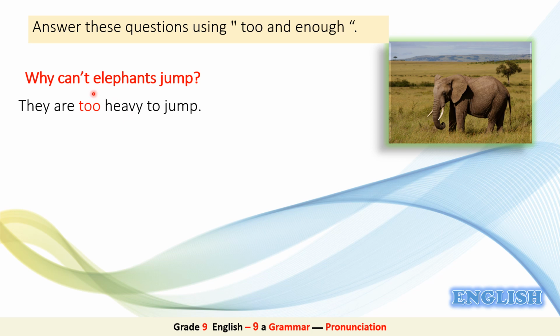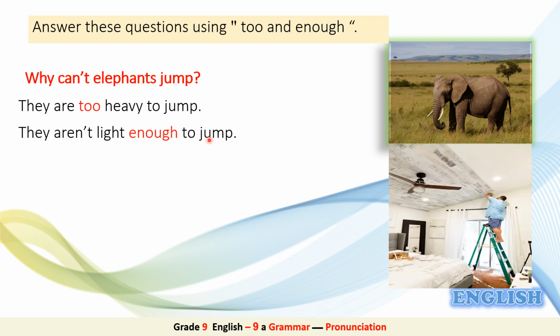Now can you answer the same question using enough? What do you think? Wonderful. Because they aren't light enough to jump. If they were light, they would jump. So here we use too and enough. Too followed by an adjective, but here we use the adjective light, then we use enough.